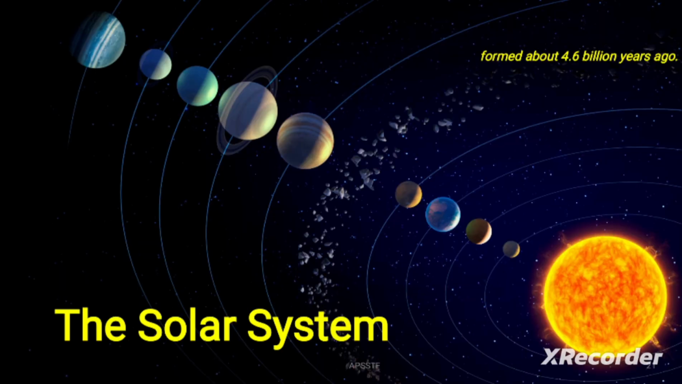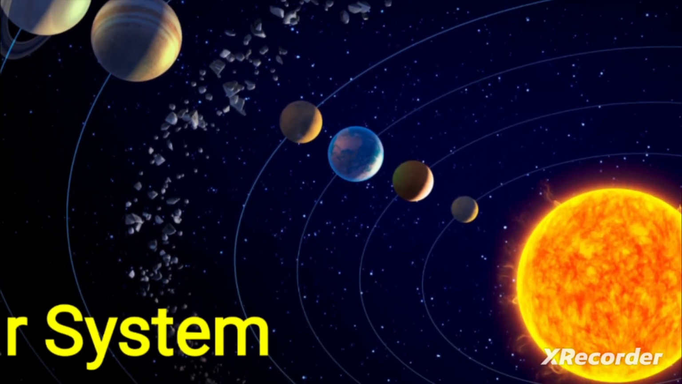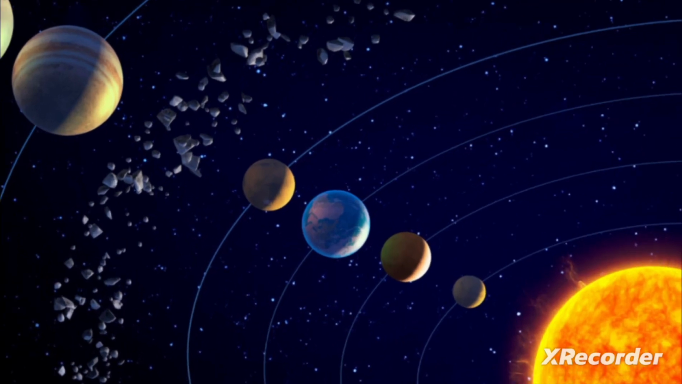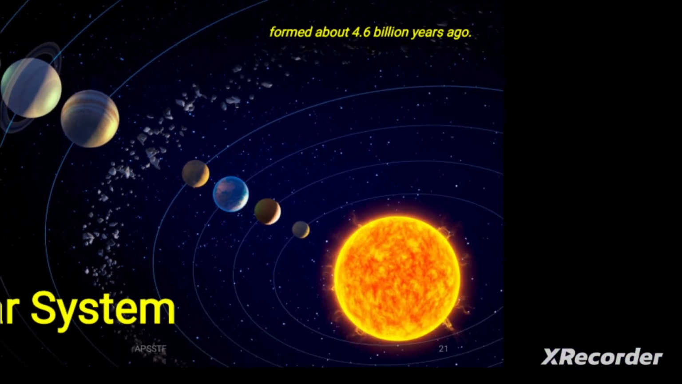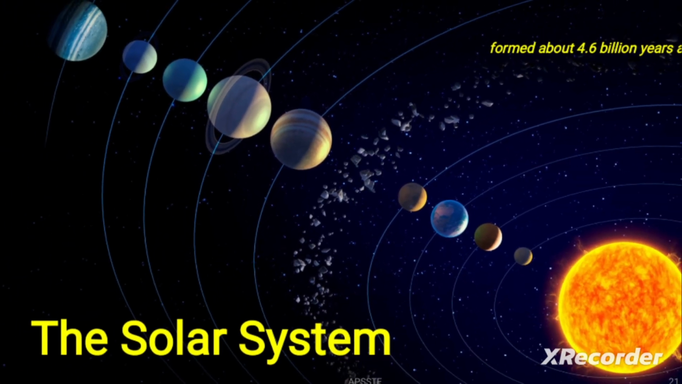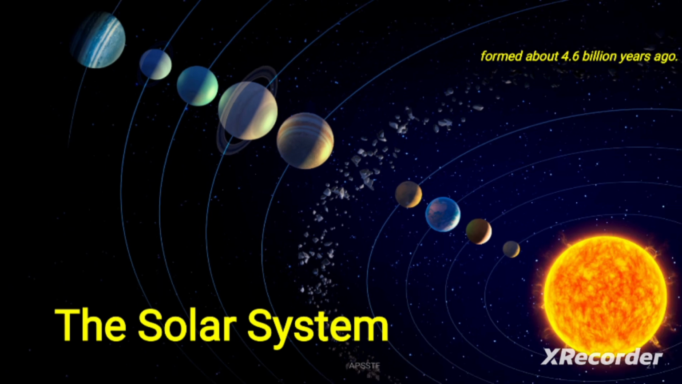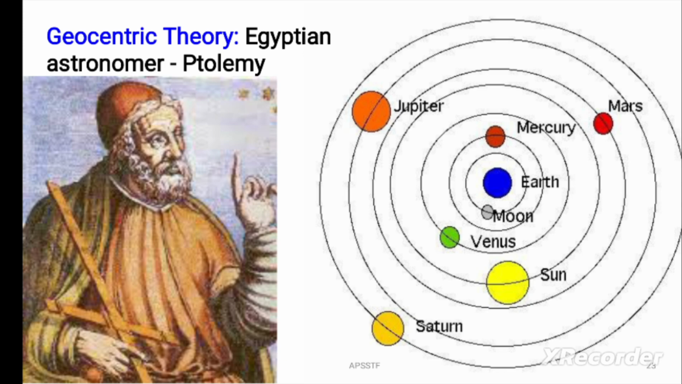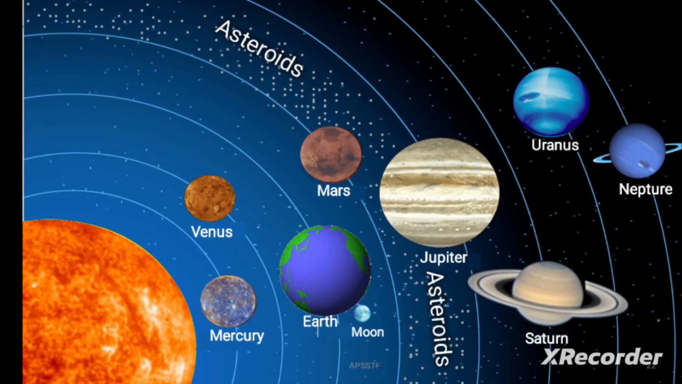This is solar system. This is the sun. It is a star. Here we can observe the inner planets. Next, asteroids. See here, asteroids and outer planets. So these formed about 4.6 billion years ago. So this is a solar system. We can observe the asteroids also.